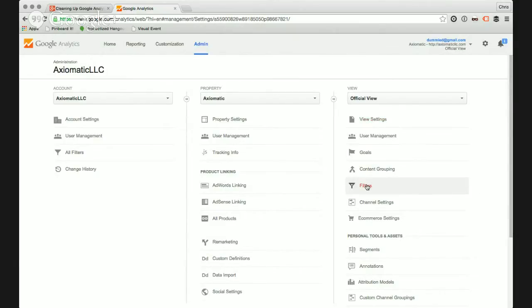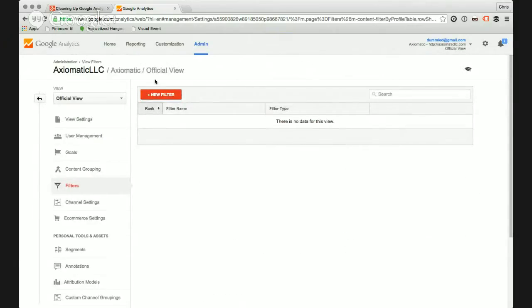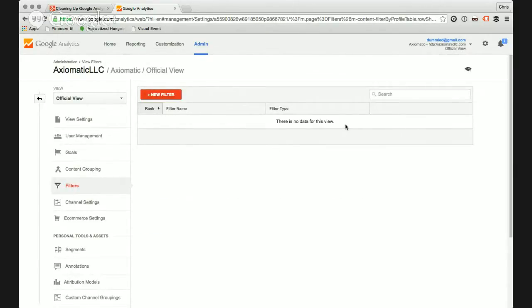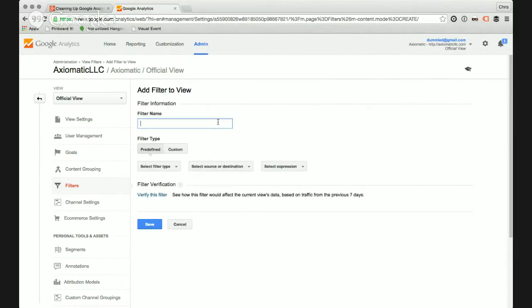So in our official view, we're going to create some filters to get rid of these folks. So, new filter. And if you've never used Google Analytics filters before, this is essentially how you tell Google Analytics to ignore certain things. In this case, we're primarily going to be worried about referrals. Like I mentioned before, we have two sorts of referral spam here. Add referrals by host name.